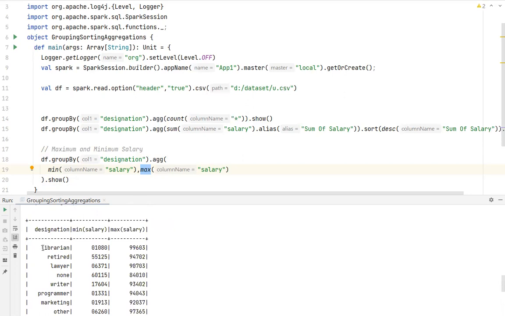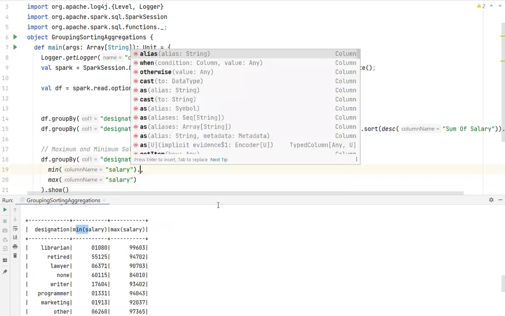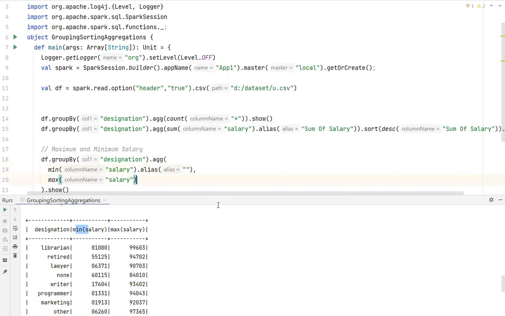Yeah, can you see this? For librarian, the minimum salary is this, the maximum salary is this. You can also add alias names. I think you're clear with that, right? If you want to add alias names, what you can simply do is dot alias, and you can give the alias names as well. Let's say maximum salary, minimum salary. You can also do this. Okay, right. Any single question before I proceed, guys?